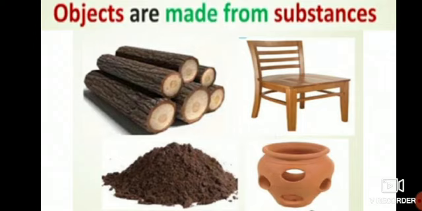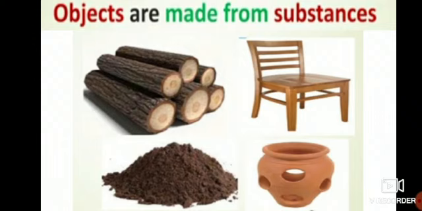And earthen pot and chair will be the objects because they are prepared with the help of the substance. Clear? So I hope you have understood the difference between the substances and the objects. Remember, girls, objects are made from substances. So I repeat again, wood and soil are substances and chair and earthen pot are objects.